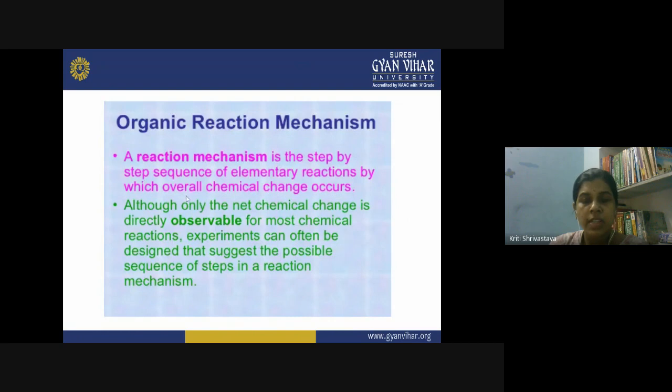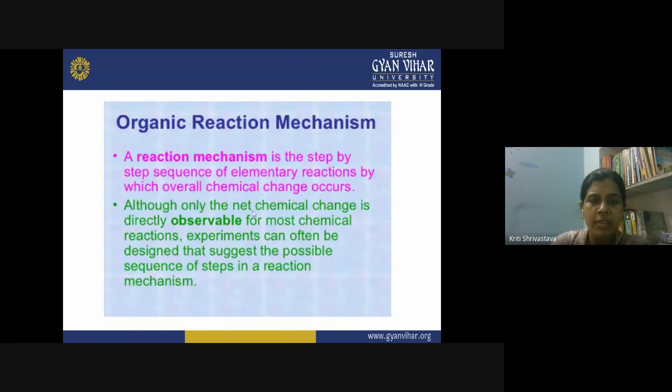So, what is a reaction mechanism? It is a step-by-step sequence of elementary reactions by which the overall chemical change occurs. You write the organic transformation step by step through a sequence, and all these elementary reactions represent a chemical change, that is, the formation of a product.